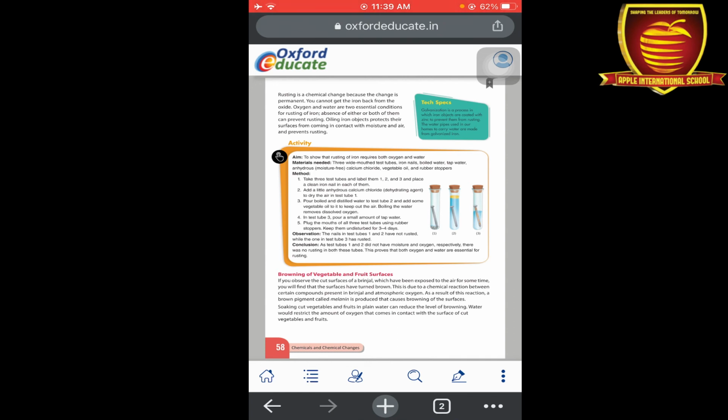Okay, now the second example of chemical changes is browning of vegetable and fruit surfaces. Means have you seen that some vegetables like brinjal, जब बैंगन को जब हम कट करते हैं, ठीक है, कुछ टाइम के बाद उसके ऊपर क्या है?